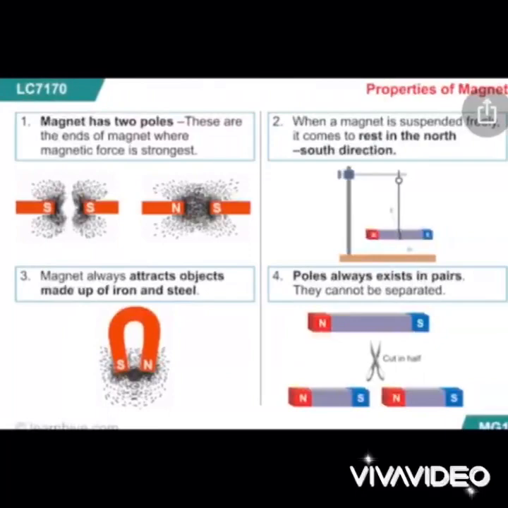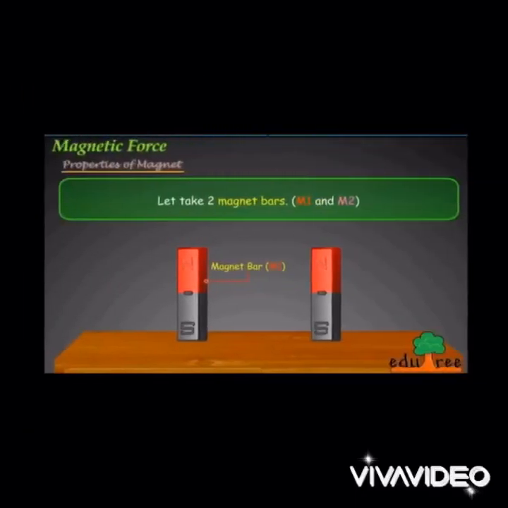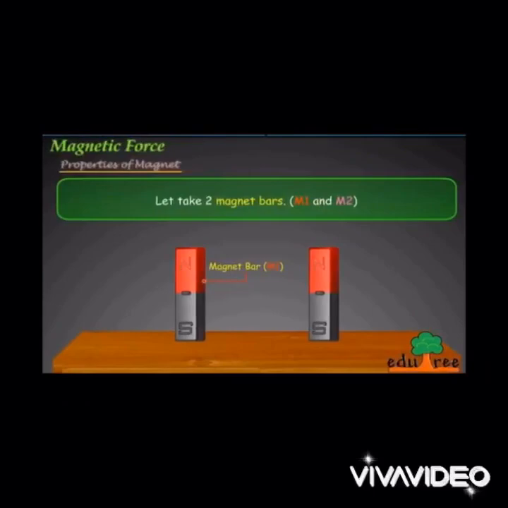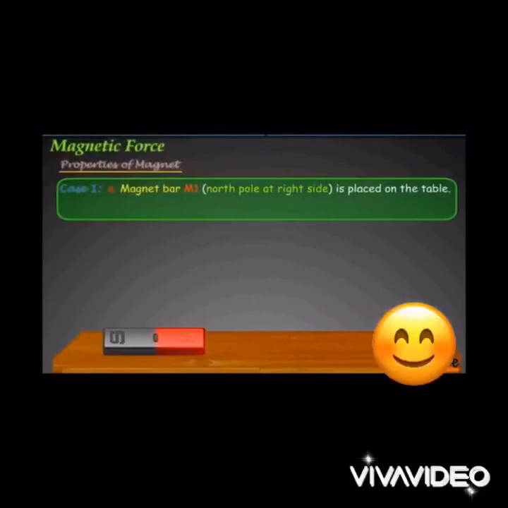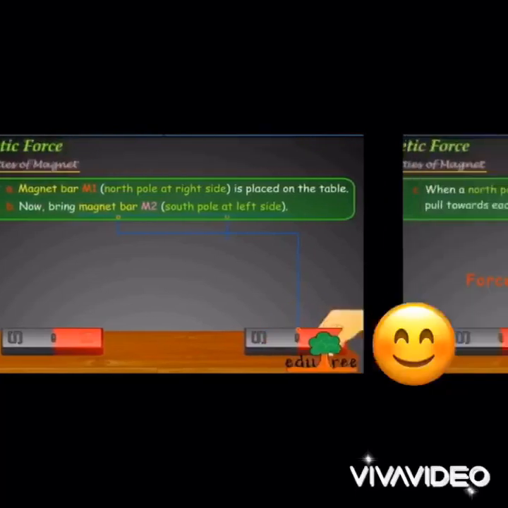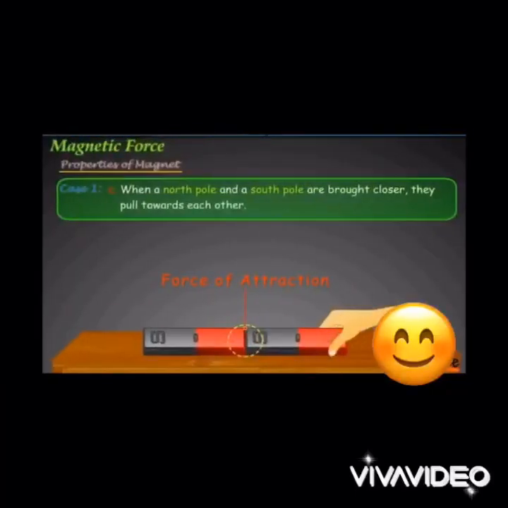So now we are going to understand how like poles repel and unlike poles attract. For this we will perform one activity. We have two bar magnets. There you can see the north pole and the south pole. Now what we are going to do, we will bring another north pole towards it, or you can bring a south pole towards it also, and you will see what change you observe. These two poles are going to attract each other. There would be a force of attraction. When a north pole and a south pole are brought closer, they are going to pull towards each other.